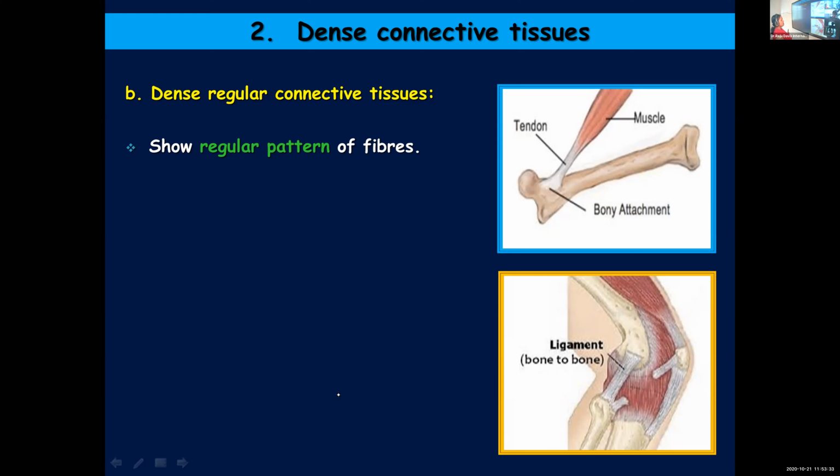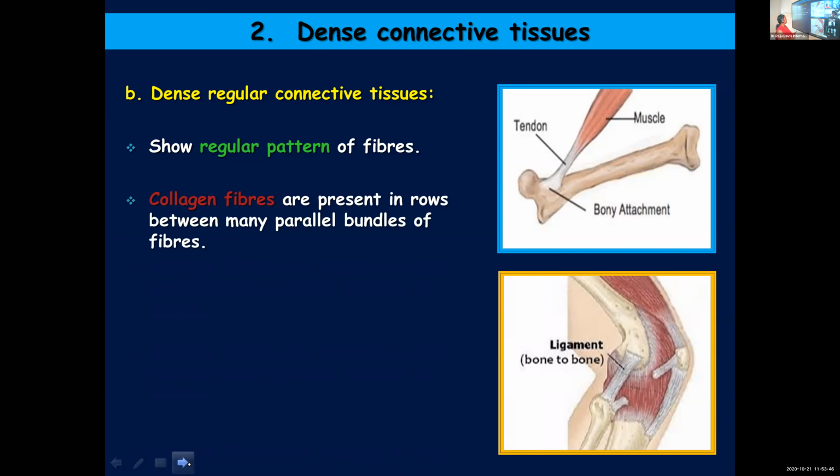Okay. So dense connective tissue. Dense regular connective tissue, as the name suggests, they have a regular pattern of fibers. And collagen fibers are present in rows. They are arranged in rows between many parallel bundles of fibers. You can see a definite pattern of arrangement, and hence we call them dense regular connective tissues.